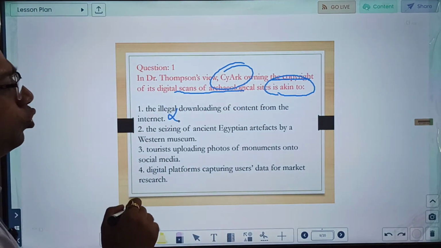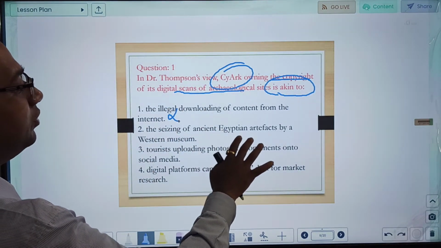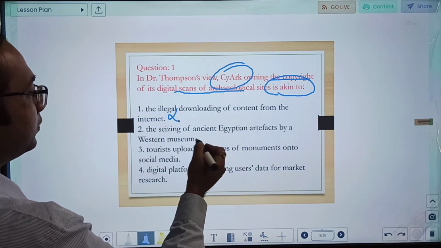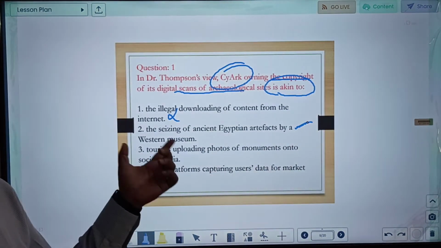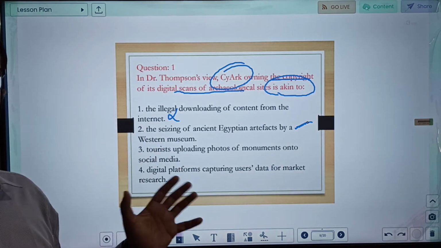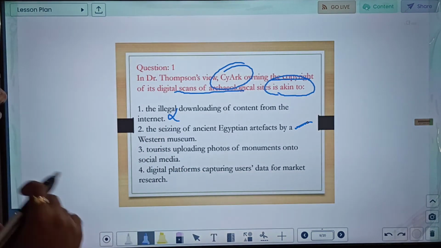No, there was no reference to illegal downloading. Seizing of ancient Egyptian artifacts by Western museums. It can be, because earlier also it is similar. Here it was telling that in a way a Western company is getting control of the foreign countries' artifacts.